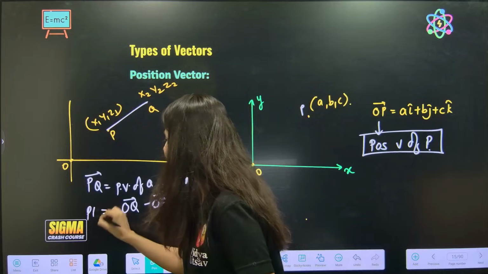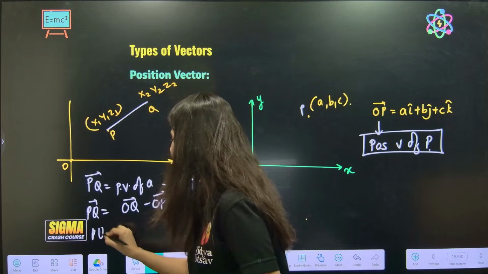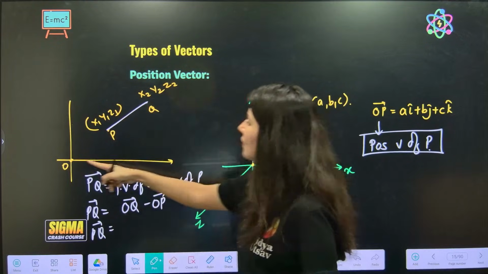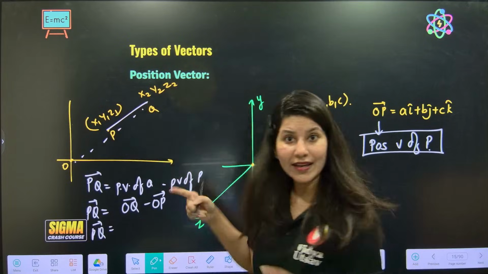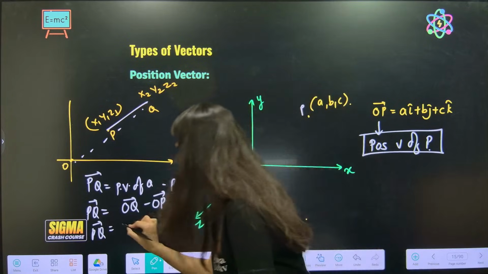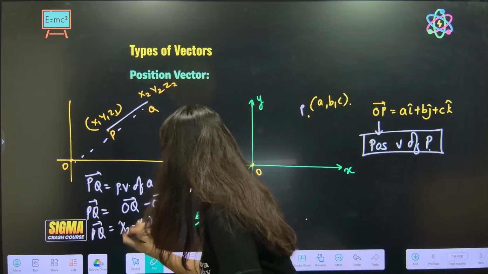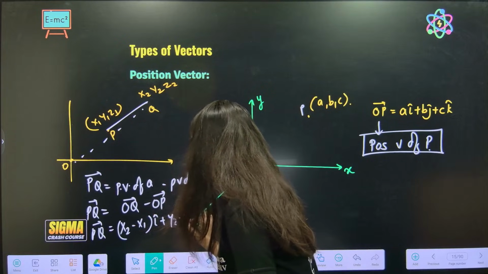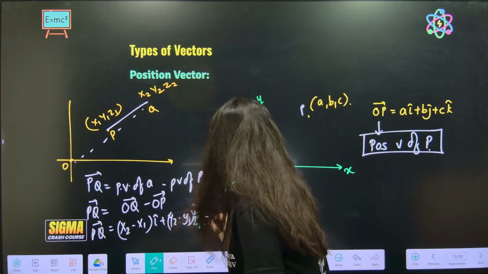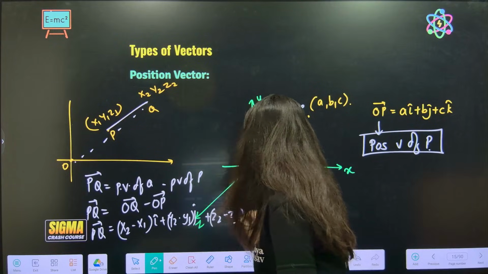So OQ will be x2 i cap plus y2 j cap and so on. If you solve it, you will get (x2 minus x1) i cap plus (y2 minus y1) j cap plus (z2 minus z1) k cap.